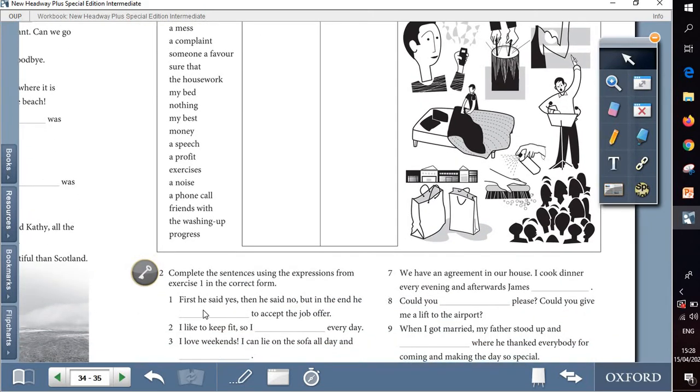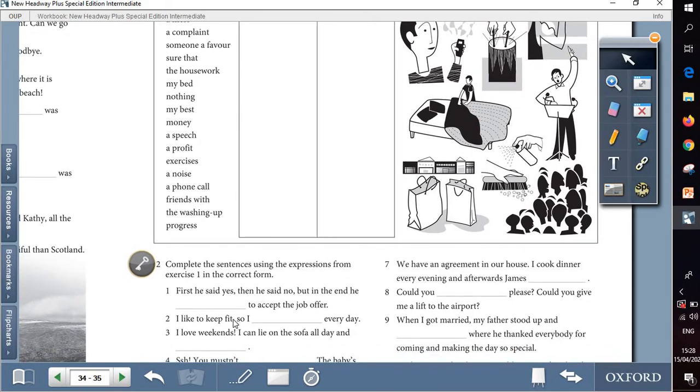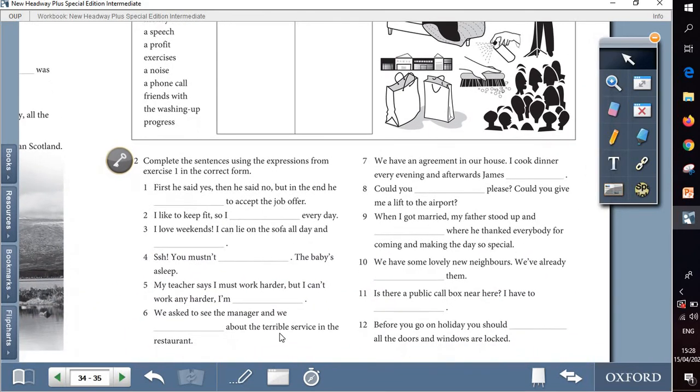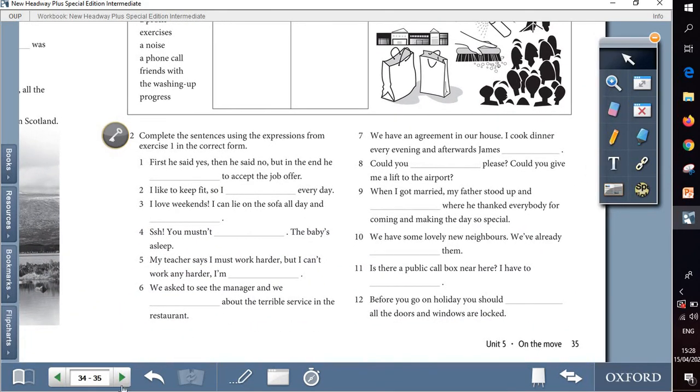Part 2 of the same question is about completing the sentences using the expressions from exercise 1 in the correct form. So if it's necessary to change the form of make or do, then change it and add an expression from the list based on the meaning in each sentence. And here we have, as we can see, 12 examples.